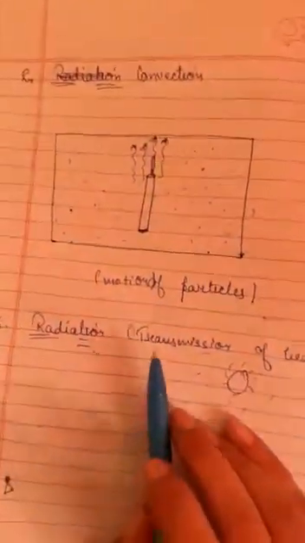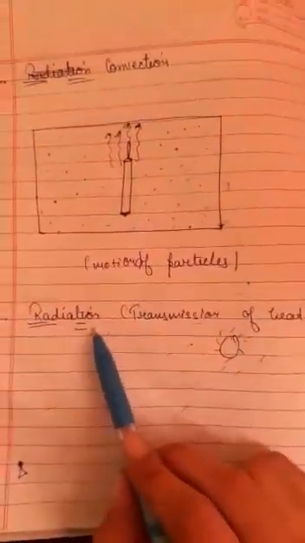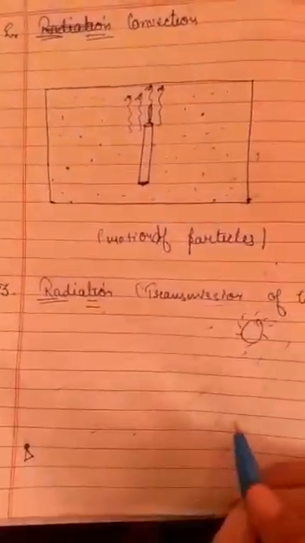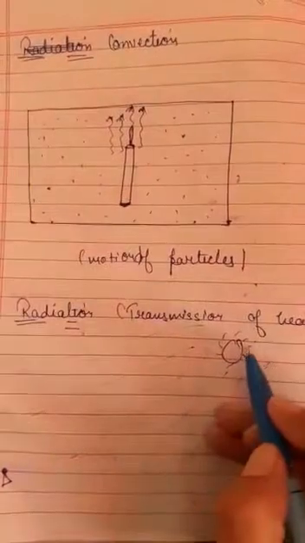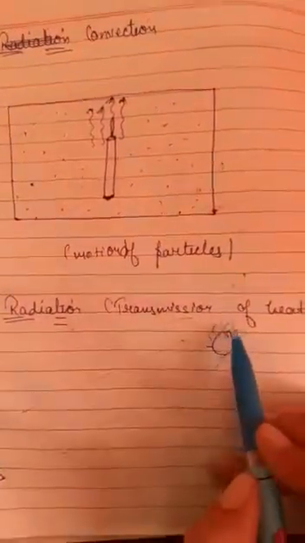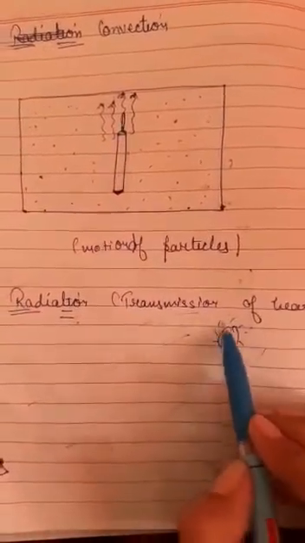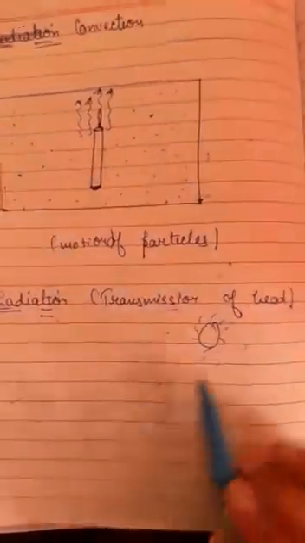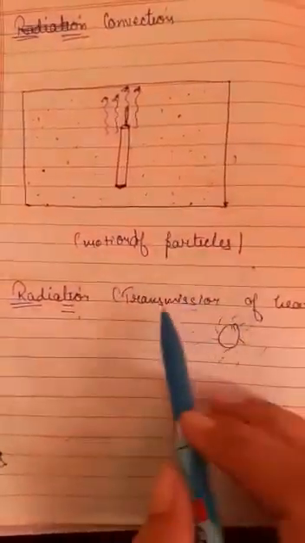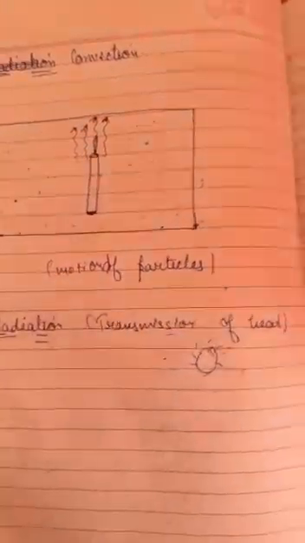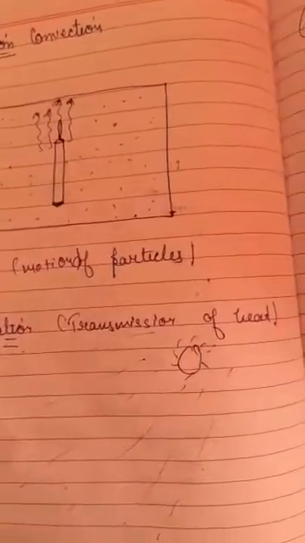The next one is radiation, the transmission of heat. A very simple example: due to sunlight we all get heat. Suppose a person is standing over here, and due to this sunlight we are getting many radiations. It is the simple method of transmission of heat, and there are many applications also, but this is a simpler example.